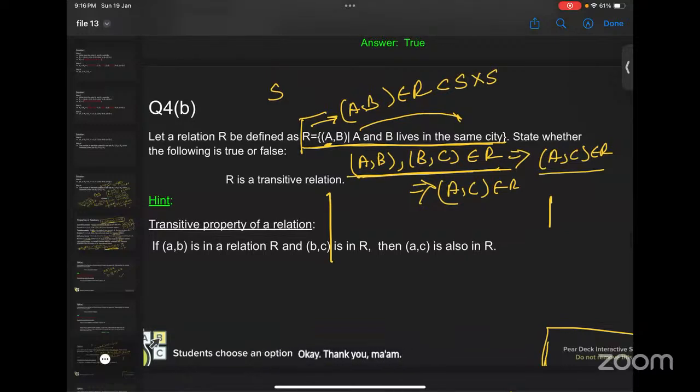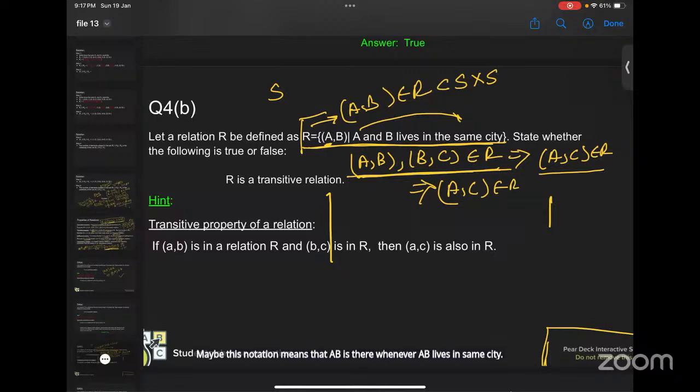Ma'am, in this question, if BC itself is not there, then the relation is transitive, right? Yes, if BC is not there, then the relation will be automatically transitive. So we are just checking if AB and BC are there, then what is the case? Ma'am, here AB is here, BC is not here, and AC is not here. I just tell this is a general notation. That doesn't mean that only AB is there. This notation means that AB is there whenever A and B live in the same city.